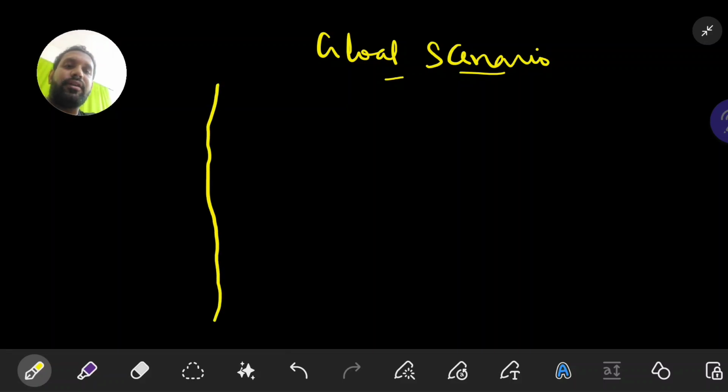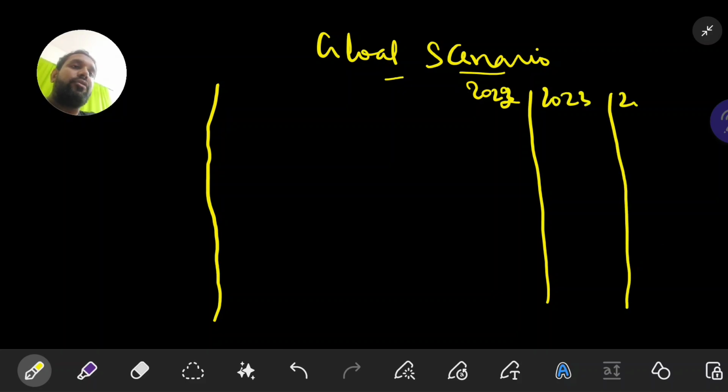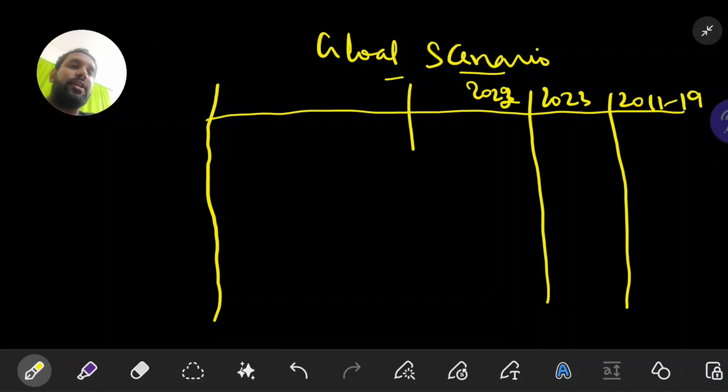The first chapter of the economic survey deals with the global scenario. Remember this point. In this global scenario, some important indicators are given, showing how our global economy is performing. 2022 data is given, 2023 data is also given, and along with that we also have 2011 to 19, so this average is also given. You can make a table like this so that it becomes easy for you to remember in the examination. Please take a note of all of this.